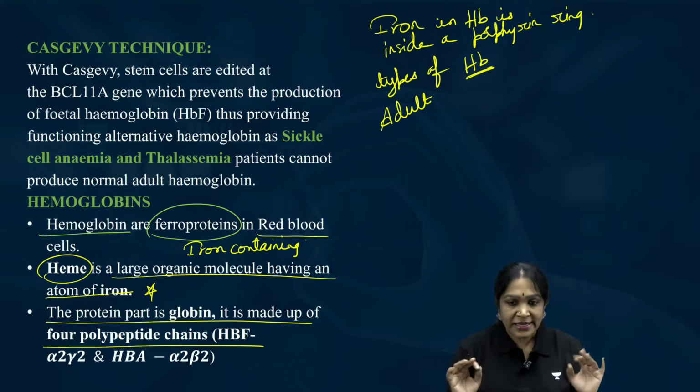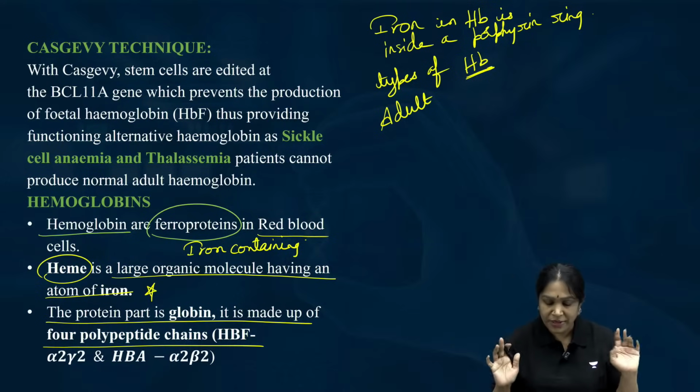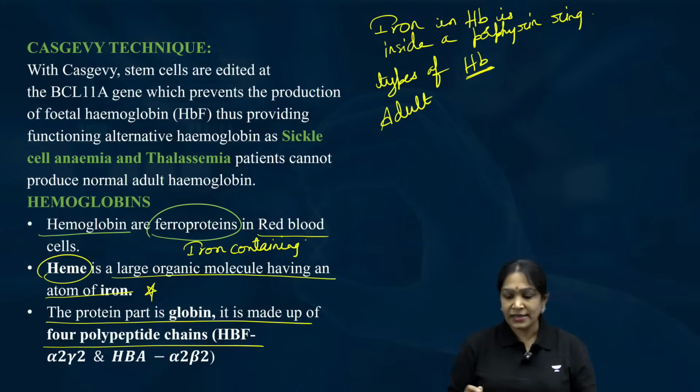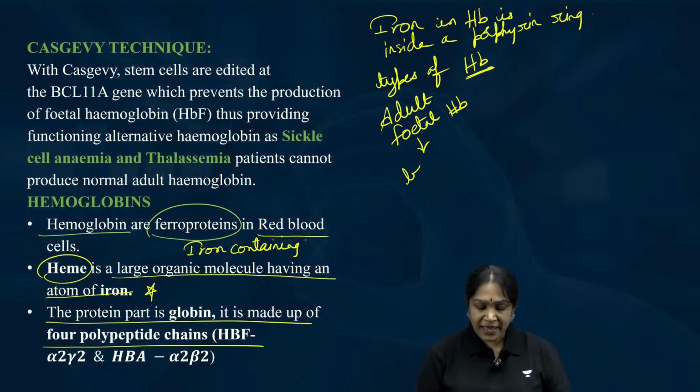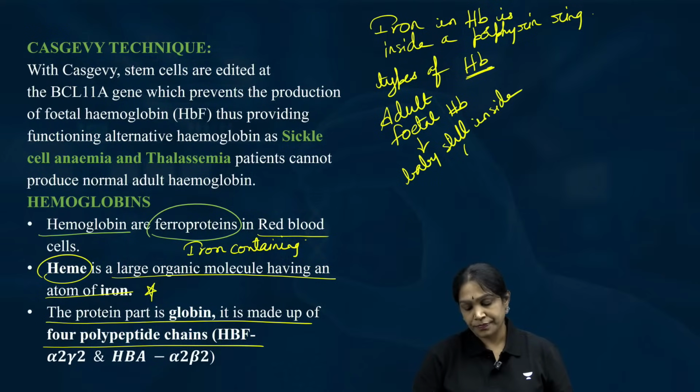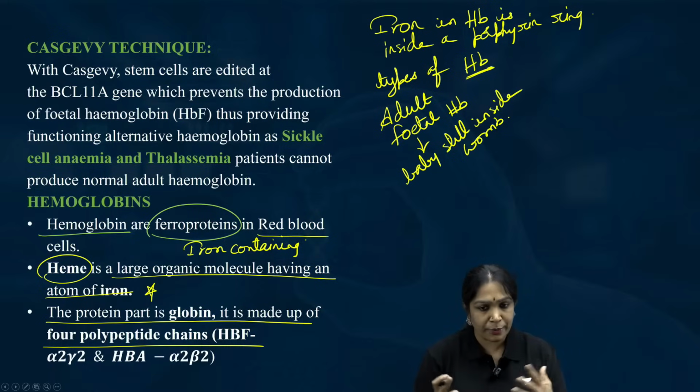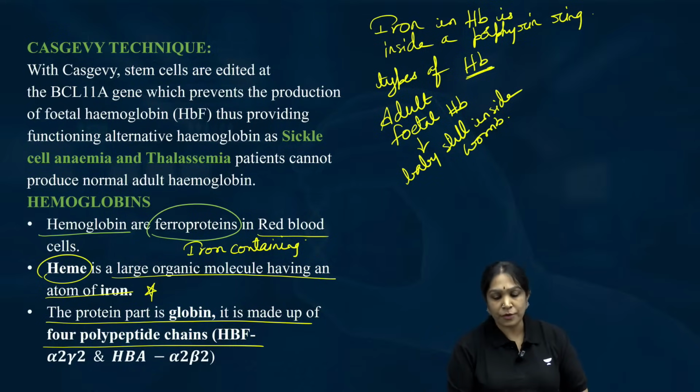But we also have fetal hemoglobin. What is a fetus? The baby still inside the womb, not yet born, a completely formed human baby but not yet born, that will have fetal hemoglobin.